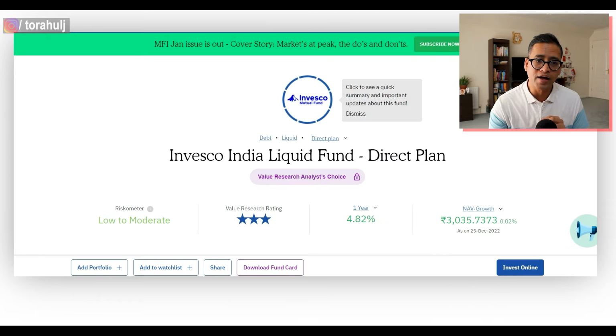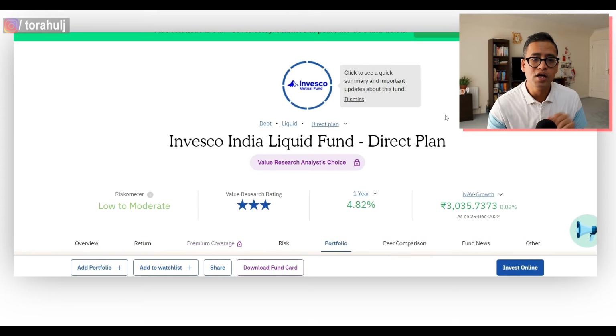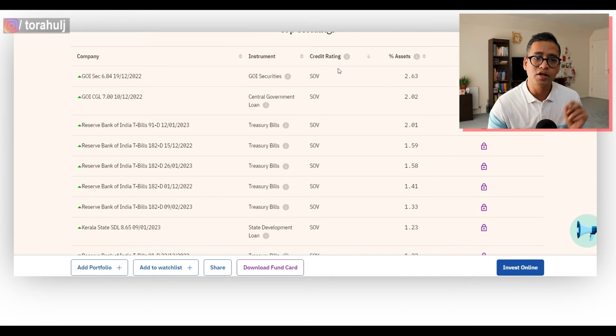So let us jump into that and we will understand in more detail the significance of these 3 categories and how they can make one liquid fund better than other liquid funds, right? So if we come down here, we are going to have a look at the top holdings.